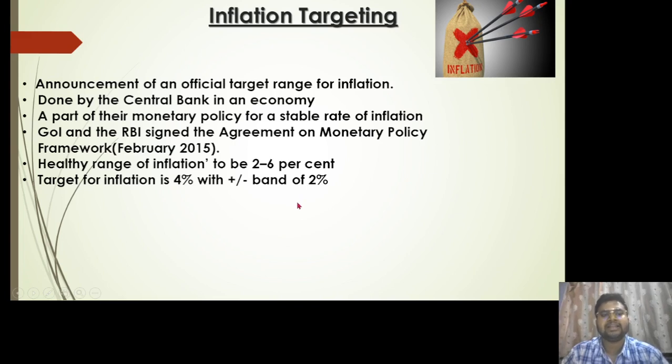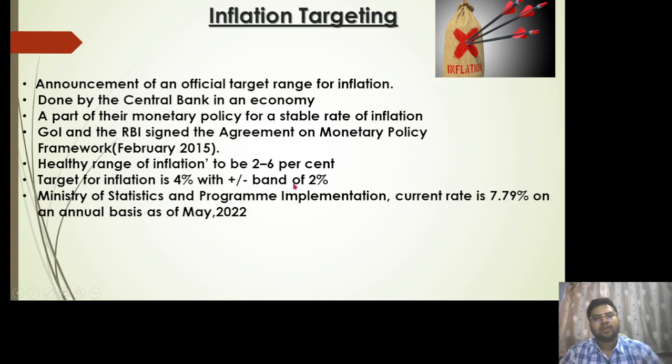That is what the healthy range of inflation exactly is. Now, according to the Ministry of Statistics and Program Implementation, the current rate of inflation in our country is 7.79% on an annual basis as of May 2022.